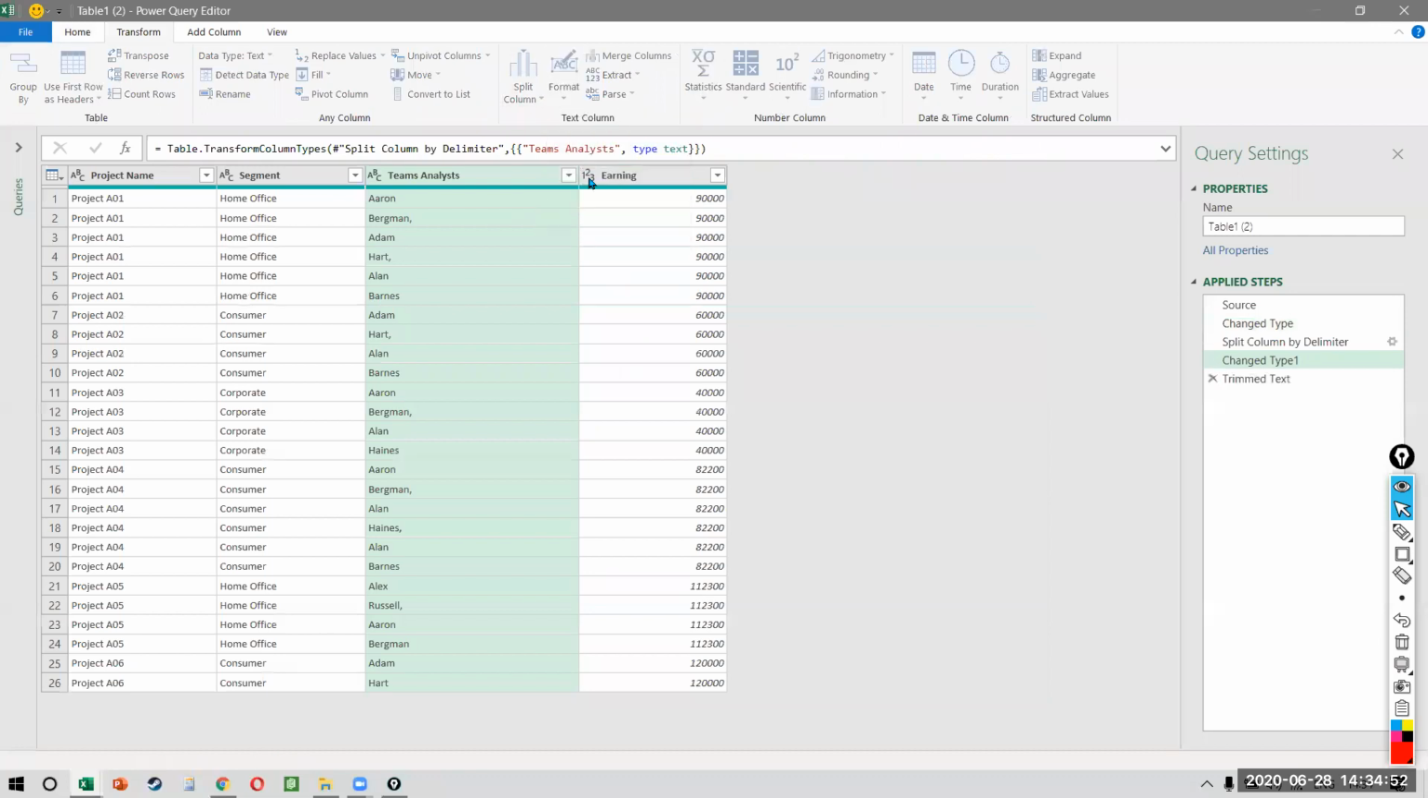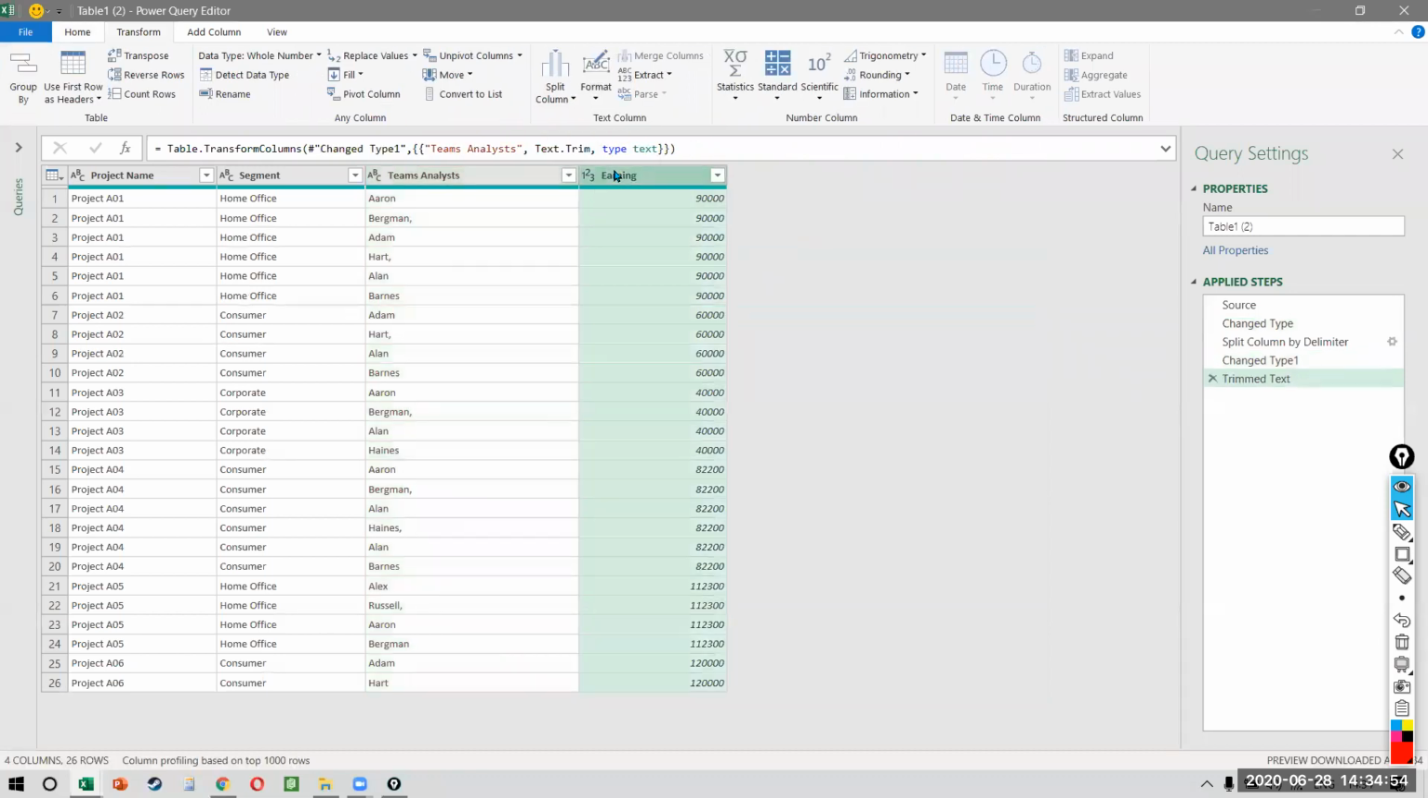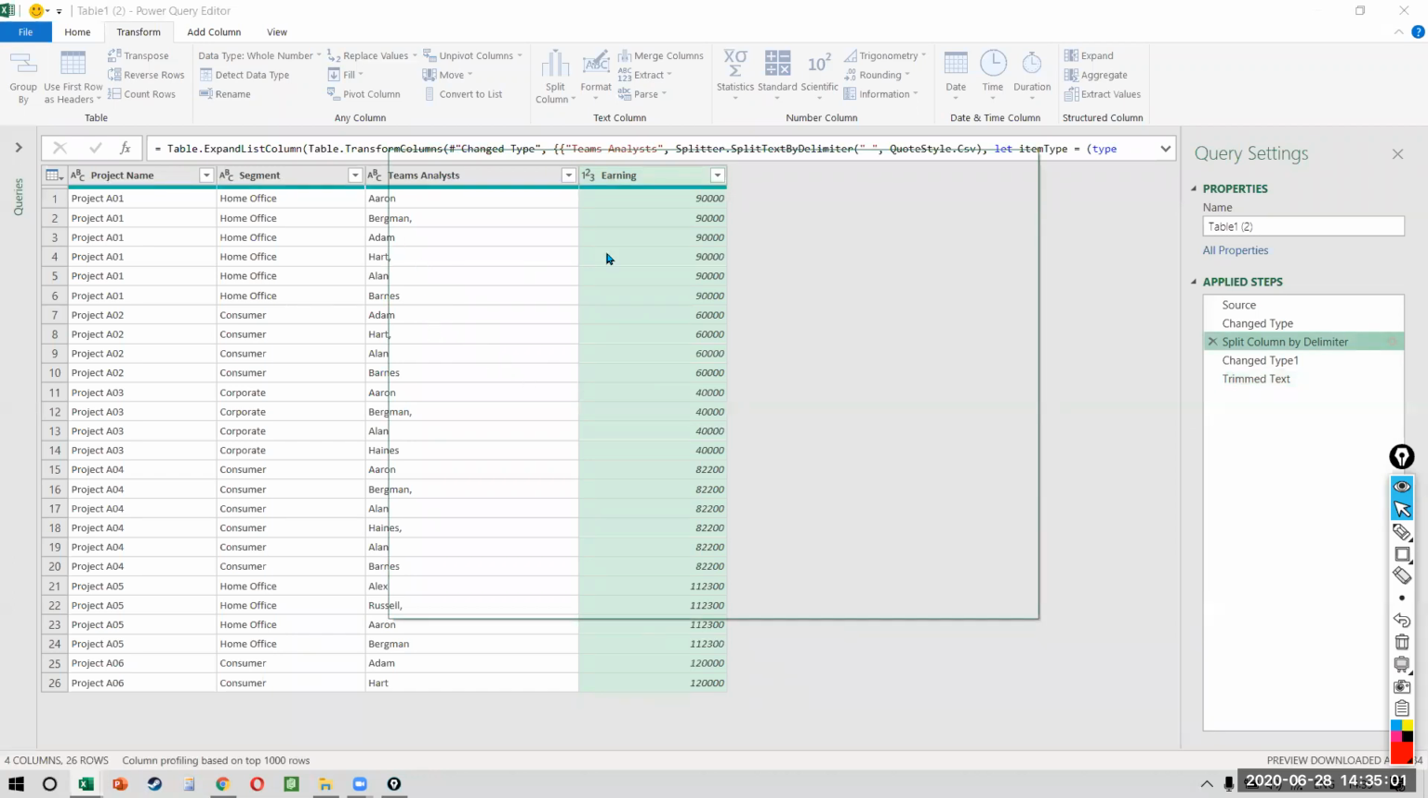Now, do you see the problem? The problem is that the earning is not correct because the same amount has been copied. I'm sorry, this is not my split by space. It should be a split by comma. That's what happens when you work in a hurry.